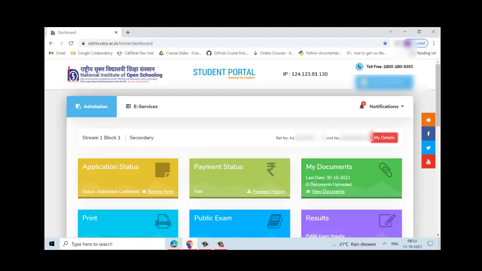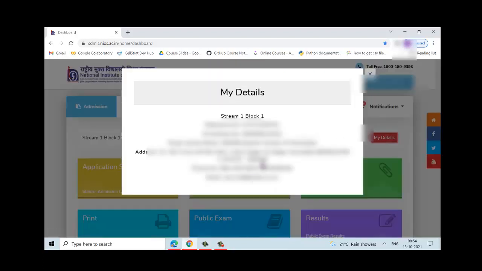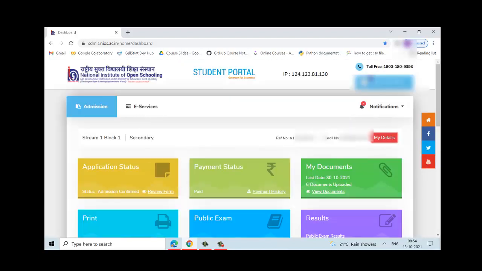This is how your NIOS student dashboard looks like. And this page will also give you some TMA details which I would like to show you. This is the enrollment number here right on top. There is this button, My Details, here. So you will click on the My Details button. It will again give you the enrollment number, and it will also specify the study center name. So this is the study center where you will be submitting all your TMAs. This is where you will attend all your PCP classes from, and finally you might also be doing your practical exams in this study center.